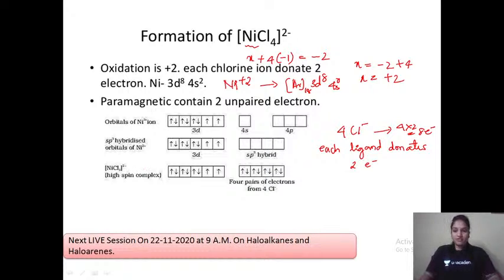Then how can we fill these 8 electrons? We can fill them in the 4s and 4p orbitals: 1, 2, 3, 4, 5, 6, 7, 8. So what is the hybridization here? sp3. S has been joined and P has been joined, with 4 pairs of electrons from 4 Cl minus. Whenever we have sp3 hybridization, can anyone comment what will be the structure?